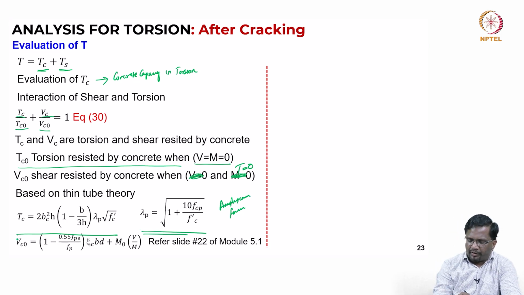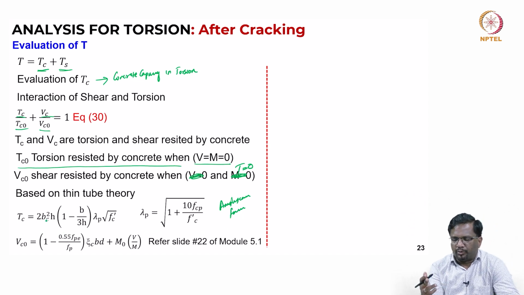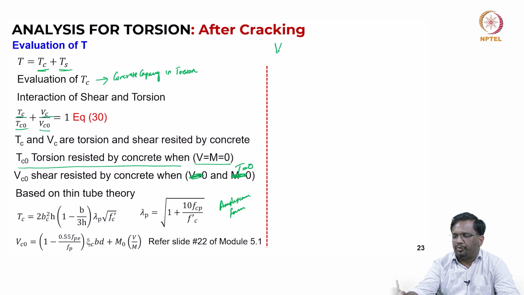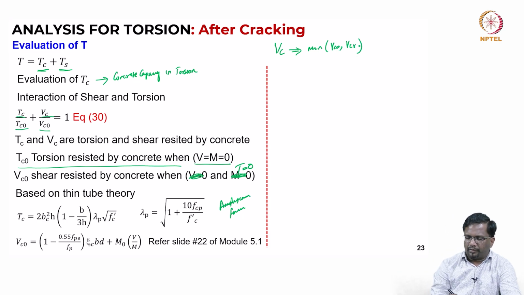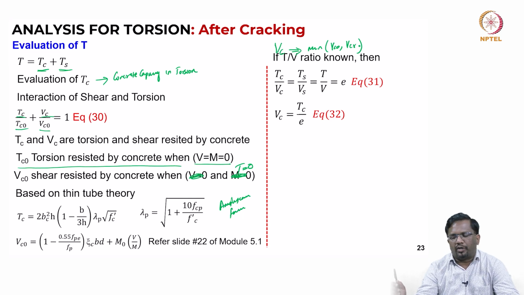Now, what is Vc naught? If you look at it here, there are two things that will come. You remember, the pure concrete capacity in shear is the minimum of Vc naught and Vcr, right. So, this is for flexure shear. This is for flexure shear, and we have also looked at one more thing. So, let us also define what the ratios are.